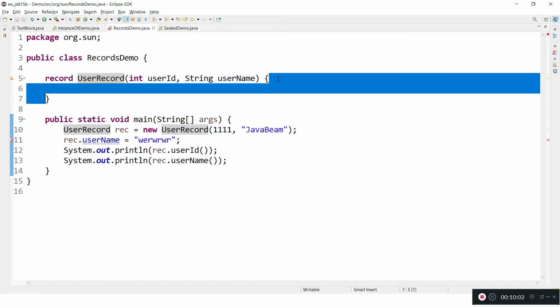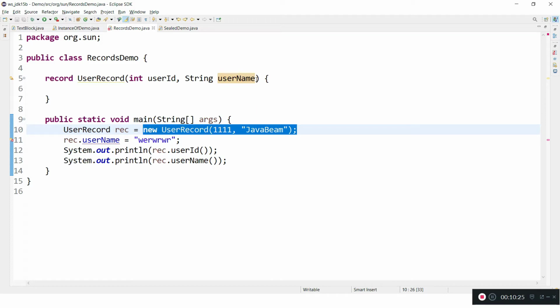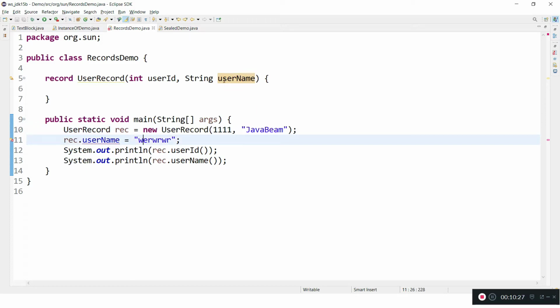You can observe one thing: in general Java you have to create a constructor if you are providing arguments, but with records you don't provide any constructor. As many parameters as you want can be passed here, and the constructor allows us to pass them while creating the instance. That is the facility record provides, and all the variables passed to the record are immutable.